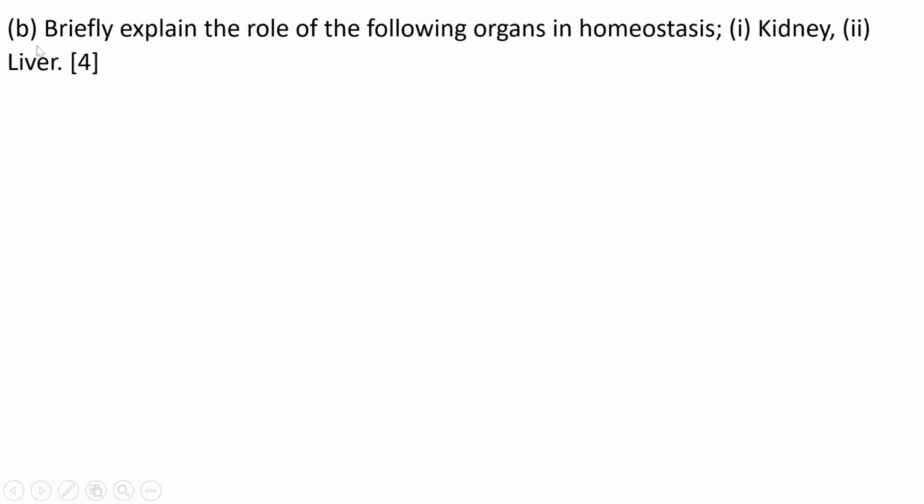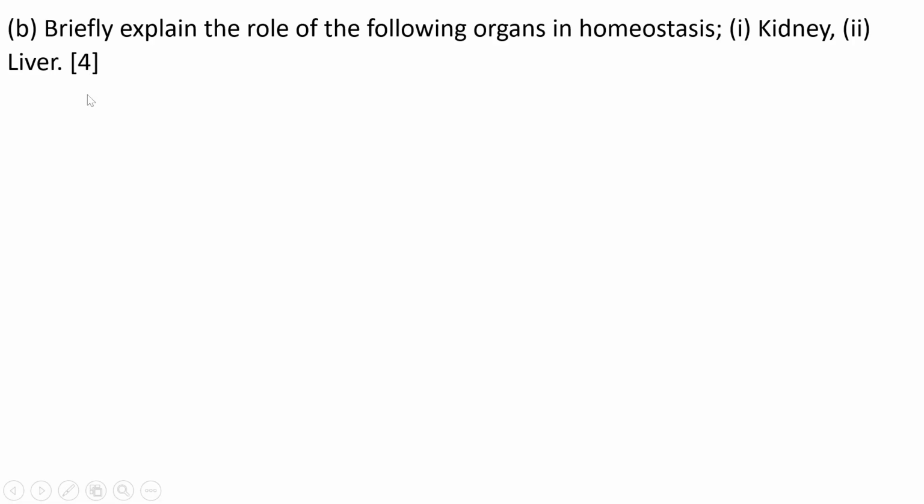We go to the next question, which was question B: briefly explain the role of the following organs in homeostasis: 1, kidney, and 2, liver.